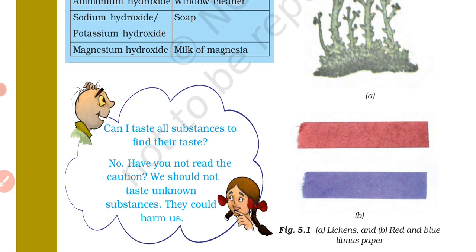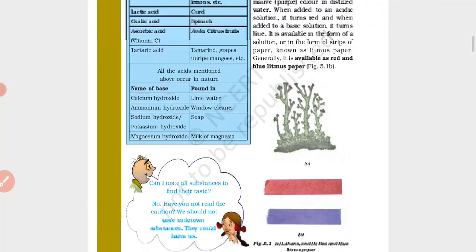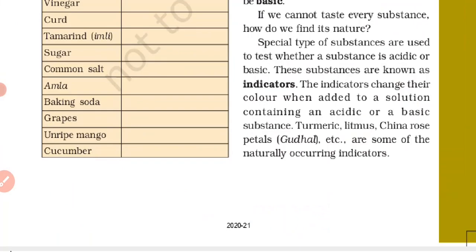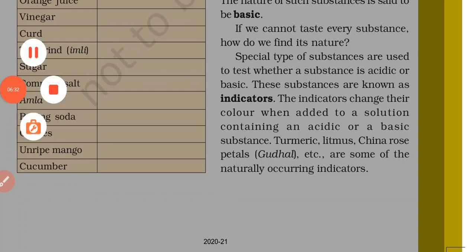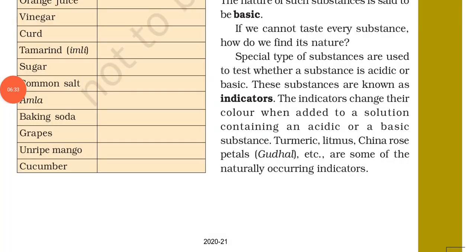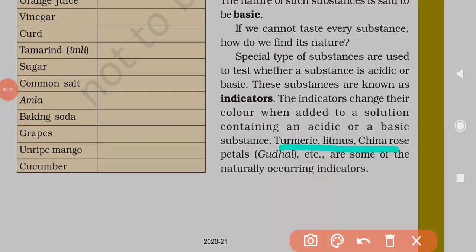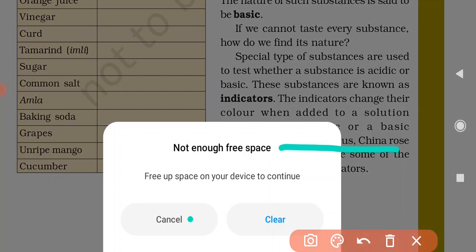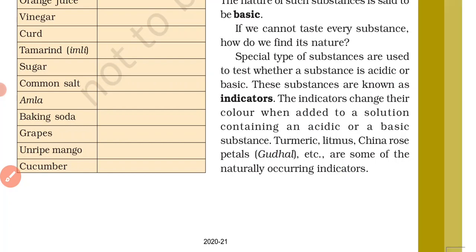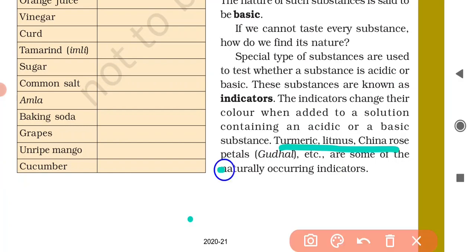Those substances are called indicators. Some naturally occurring indicators are turmeric, litmus, and china rose petals.